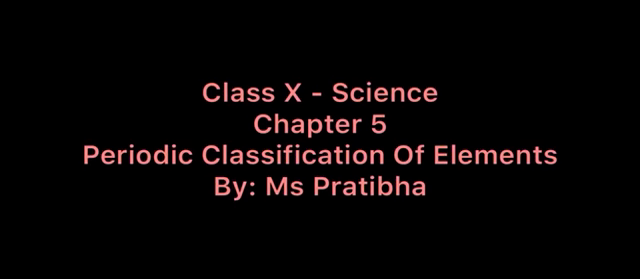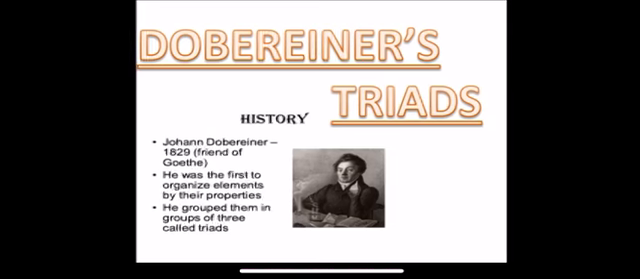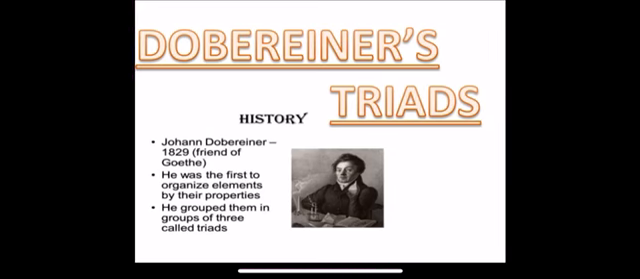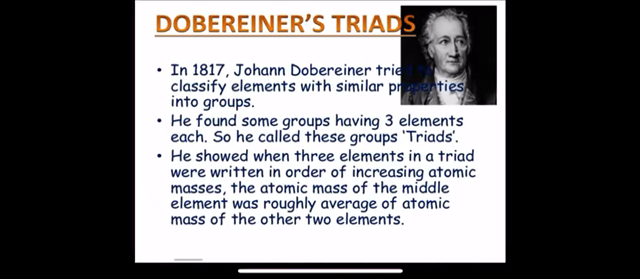So in this series, first of all, we are going to study the Döbereiner triads. Johann Döbereiner was the first to organize the elements by their properties, and he grouped them in groups of 3 elements each, and that group of 3 elements each is called a triad. That is why his classification is named Döbereiner's triads.